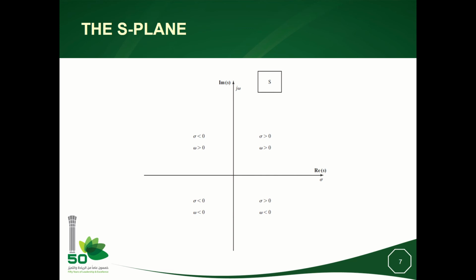So in studying the Laplace transform, we assume that s has a real part and an imaginary part. Here I am in the complex plane where I have s; we say the s plane, the s domain, or the frequency domain. Here we have a real part and an imaginary part. In this quadrant, we have both real part and imaginary part positive. Here we have real part negative and imaginary part positive. And here the real part and the imaginary part are both negative. And in this part, we have imaginary part negative and real part positive.